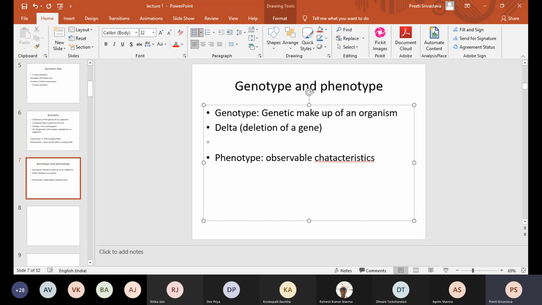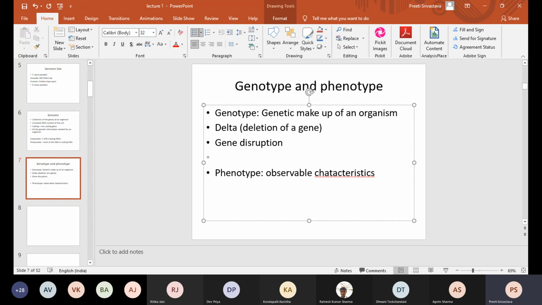For example, when we say gene disruption, let's say a cell has streptomycin resistance, and let's say the streptomycin gene has disrupted the RecA gene. In this case, you represent the genotype by 2 colons.